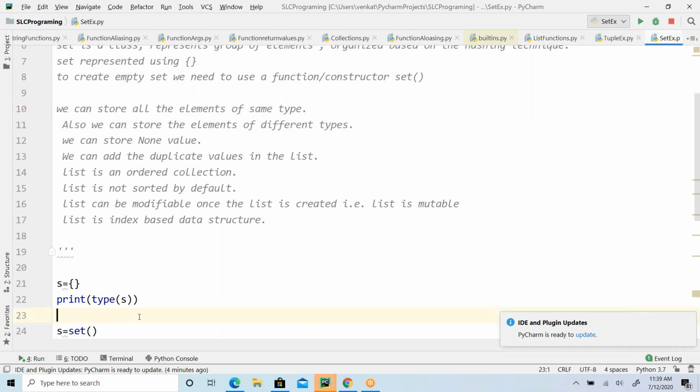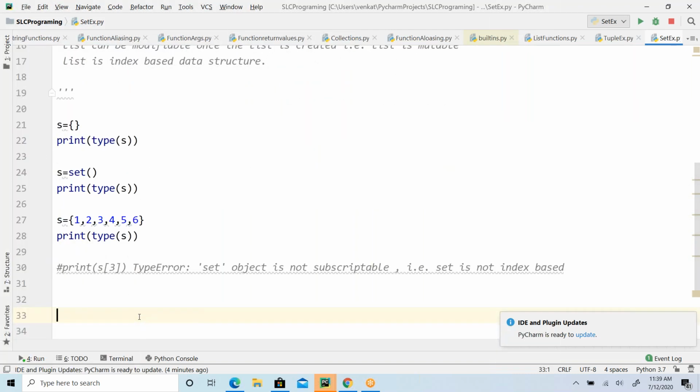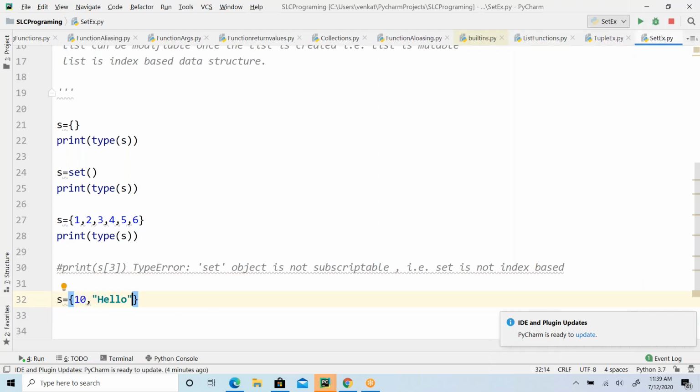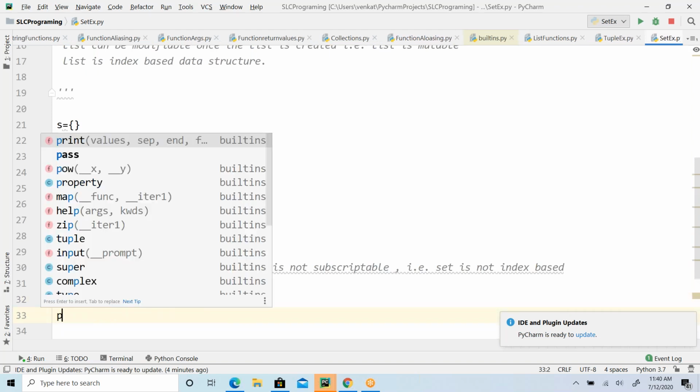So is that point valid in the case of set, meaning can I have different types of elements? Let me have an integer, a string, a boolean, and a floating point value, but different types. In a similar way, let me also have duplicate elements. 10 and 10 I have given. Now print the s.